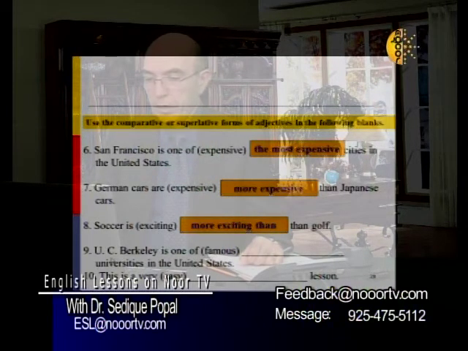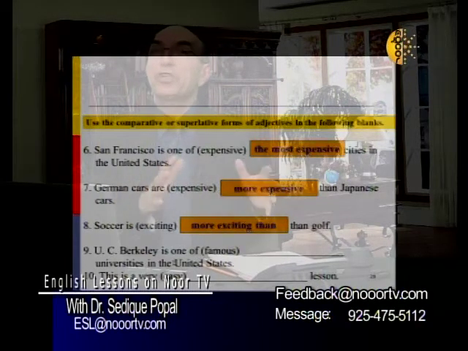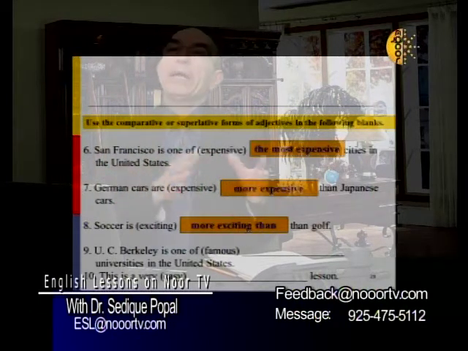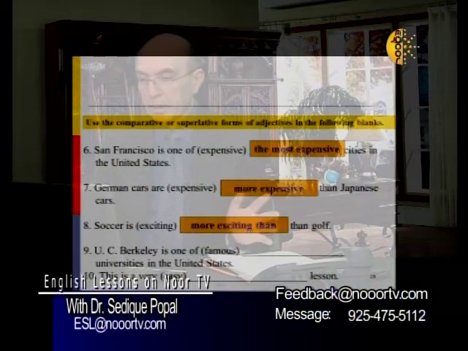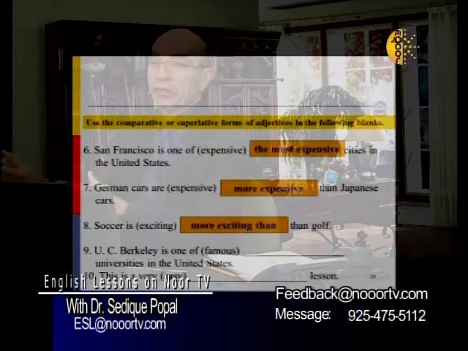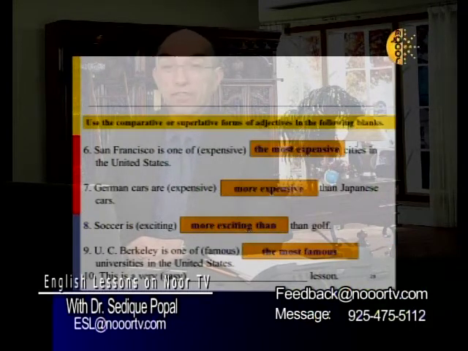Number 9, UC Berkeley is one of famous universities in the United States. Are we comparing UC Berkeley? UC stands for University of California in Berkeley. Are we comparing UC Berkeley to one other university or to many universities? The correct answer is that we are comparing UC Berkeley with many other universities in the state of California. So we say it is the most famous university in the United States.